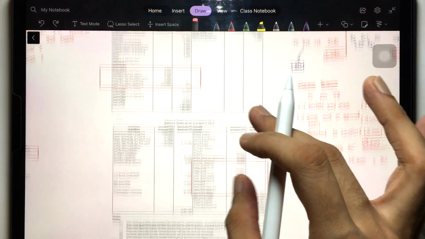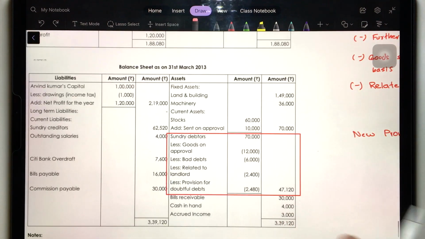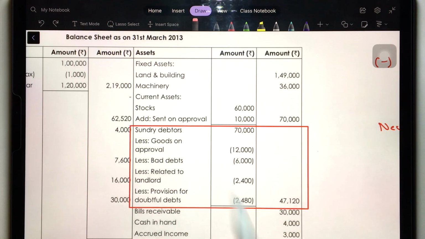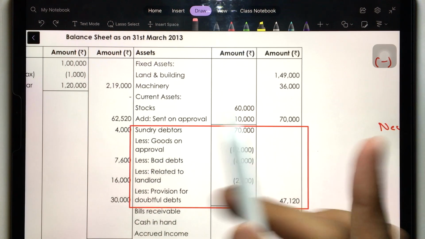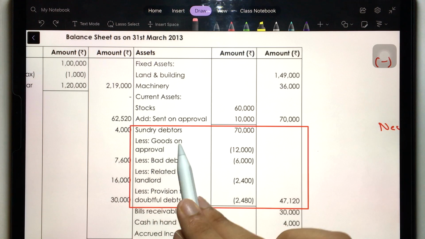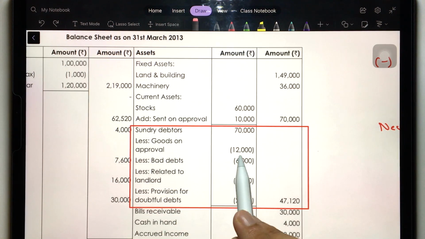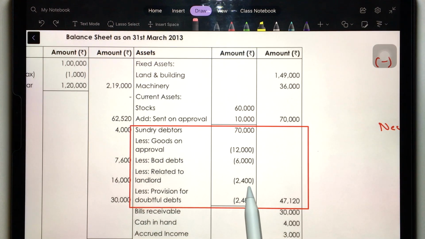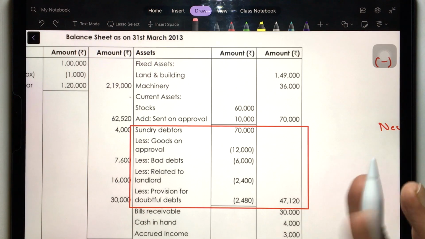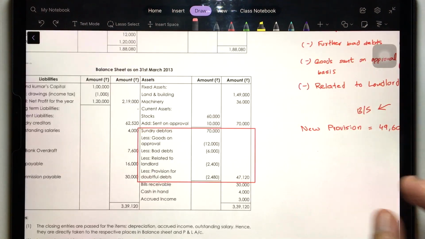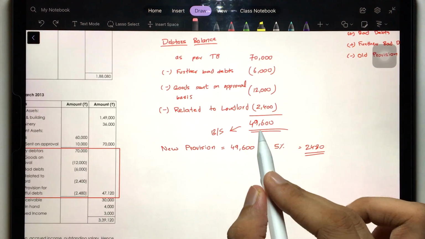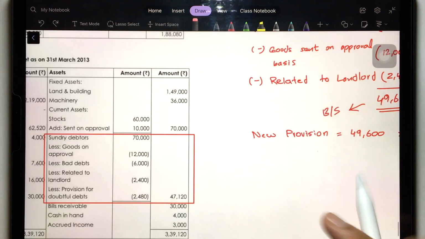Simple and straightforward. Now in the balance sheet, what will happen? In the balance sheet, if you see what have they done over there? Here only they have done all the rectification, everything. See, sundry debtors 70,000 from the trial balance, minus goods on approval 12,000, less bad debts, further bad debts, less related landlord 2,400, and then provision for doubtful debts. But the better presentation is like this. What you will do is, you will just take this 49,600. Let me just show you what you will do in the balance sheet.